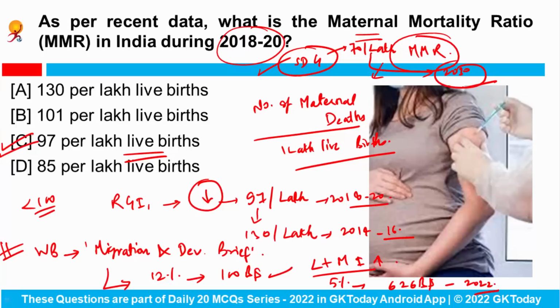Fine. So you can be asked that as per the World Bank's Migration and Development Brief, what is the expected remittance flows to India in 2022 to 23? So the correct answer would be $100 billion.